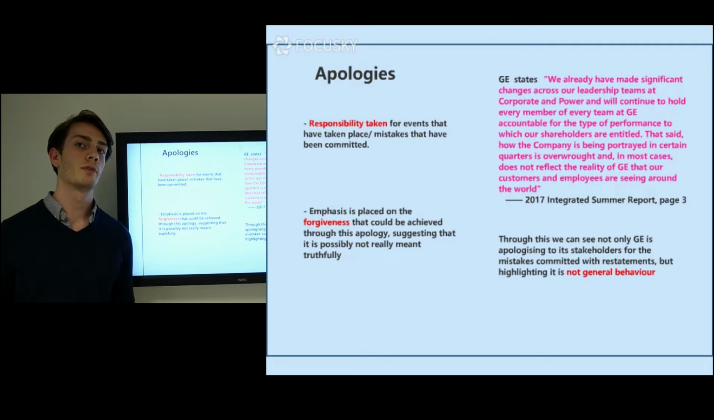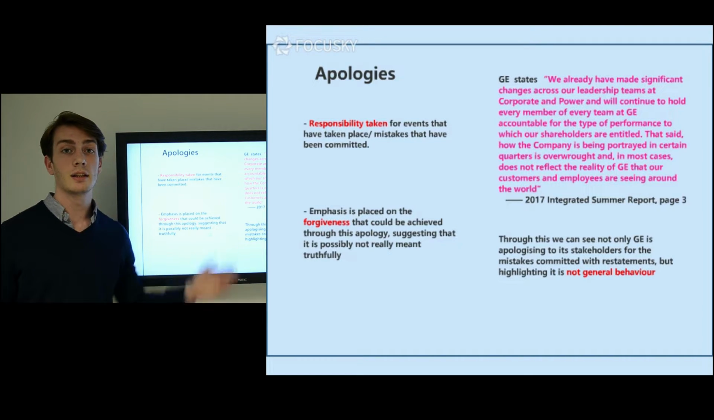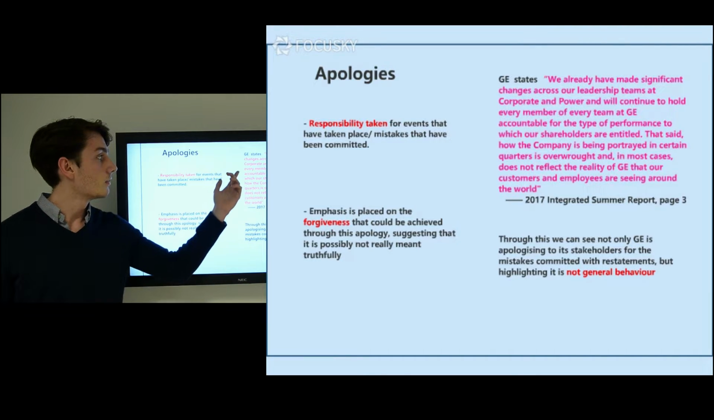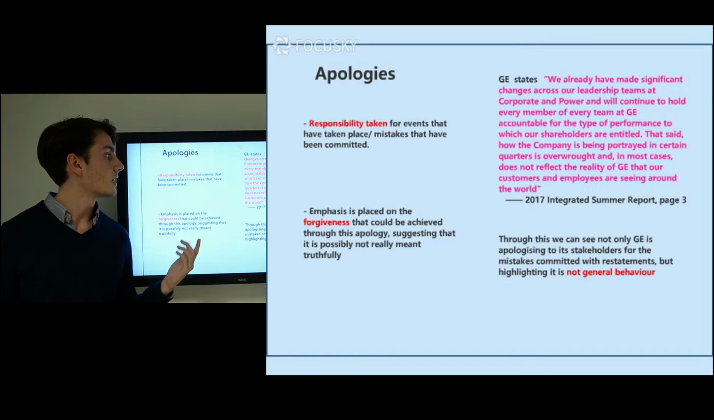This is a way for firms to tell investors that they can still be trustworthy despite the actions that have been committed. The following quote by General Electric in the 2017 Integrated Summary Report basically states that the company apologizes for the action they have committed, and they are currently reshuffling corporate and power in order to appease their investors.